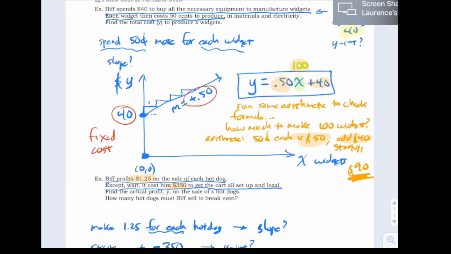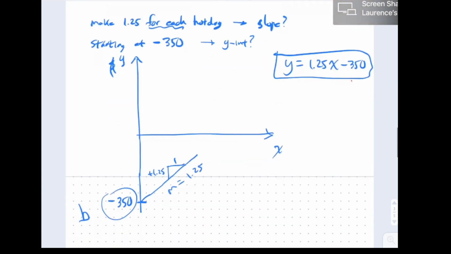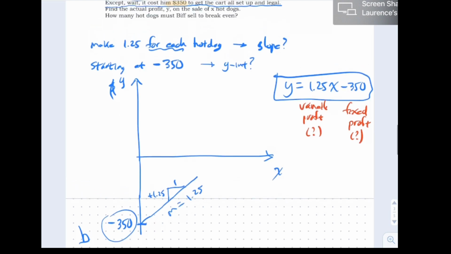And then this was the variable cost, because every time you make a widget, you have to spend another 50 cents. So it's variable in the sense that it depends how many widgets you make. It's the same for each widget, but it depends how many widgets you make. Down here, I guess I could say fixed profit. It just sounds weird. And this would be the variable profit. But I'm going to put this in question marks because although it makes sense to me, it also sounds awfully funny.